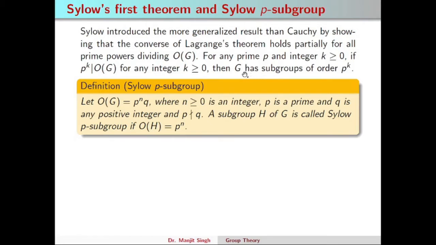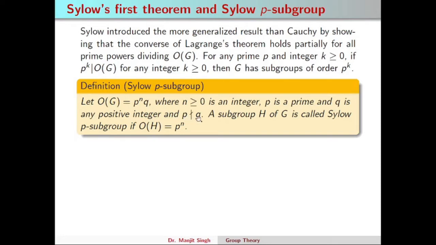Such a subgroup of G will be a Sylow p-subgroup. In this definition, the order of G is p^n q, where p is a prime and q is any positive integer such that p does not divide q.